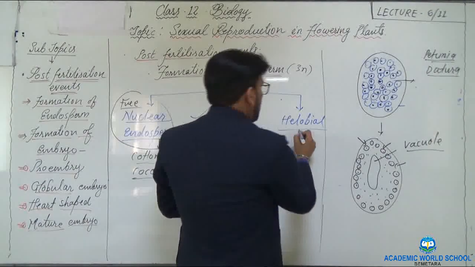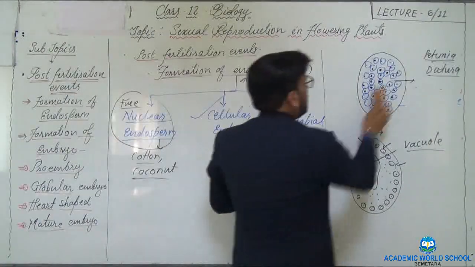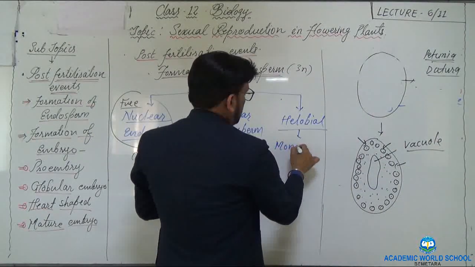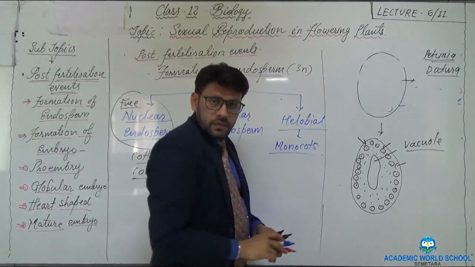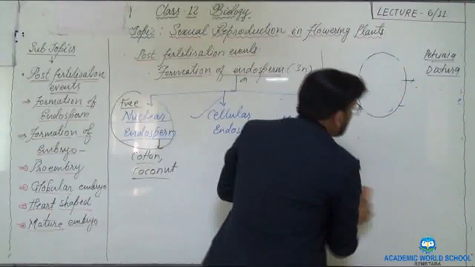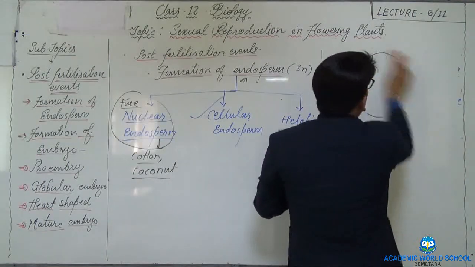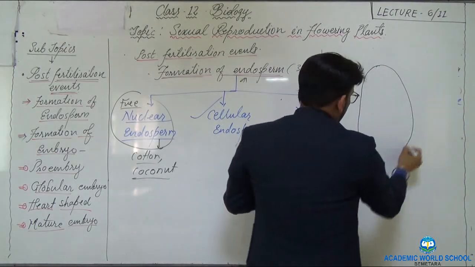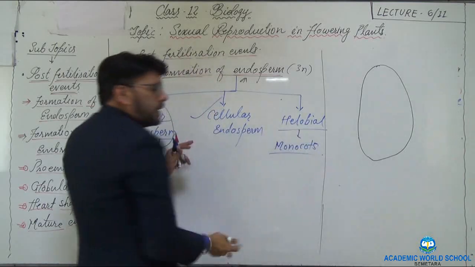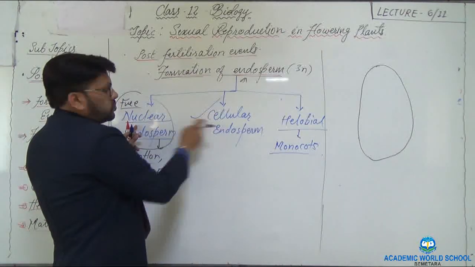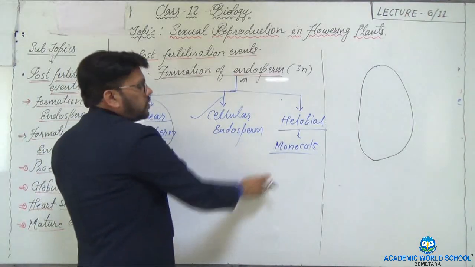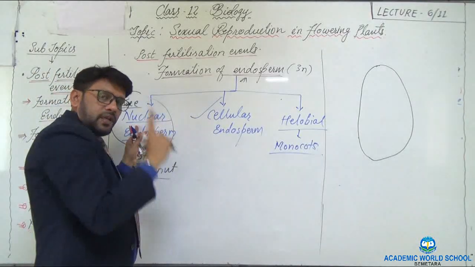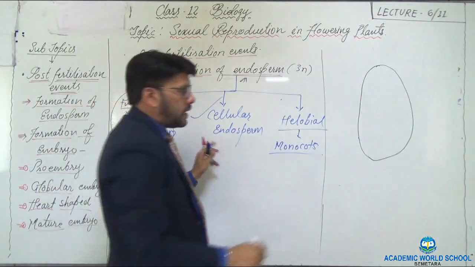Now the last one is halobial. This structure is mostly seen in the monocots. Here you can see the diagram, which is actually the intermediate stage of these two. It means there are certain plants of monocots which bear both types of endosperms. It has the free nuclear type as well as the cellular type.